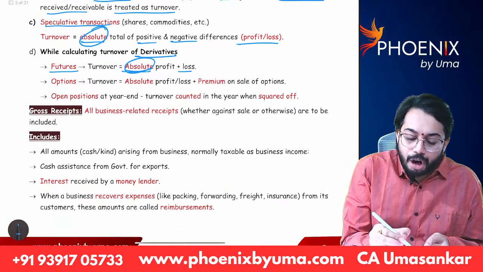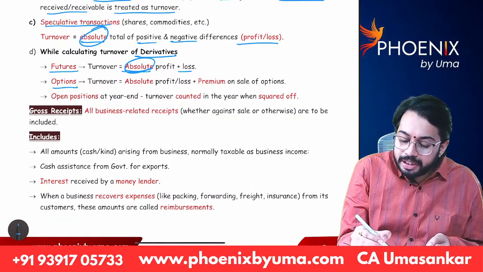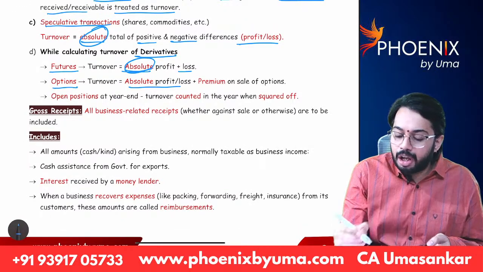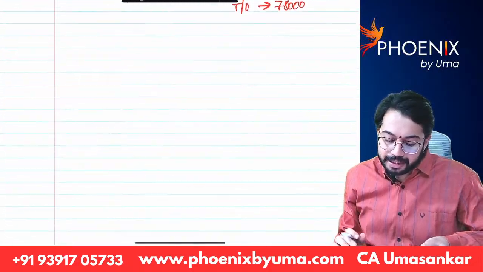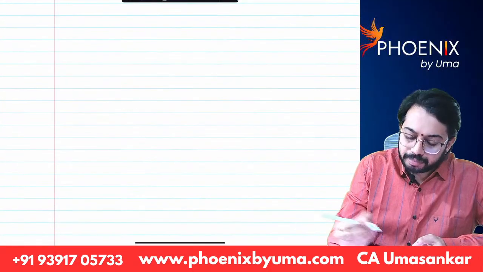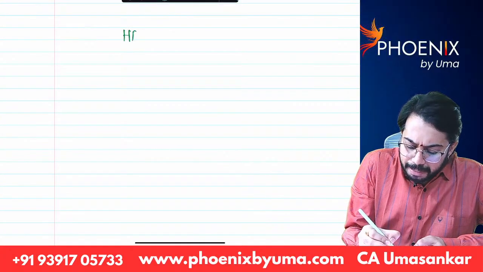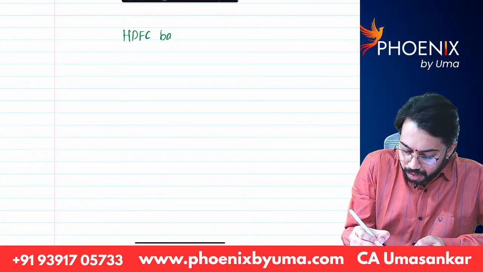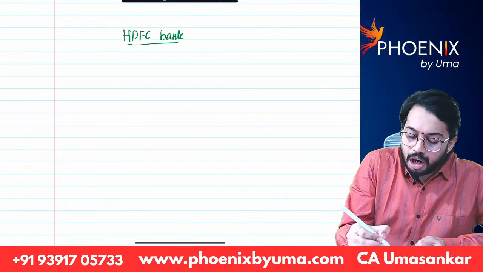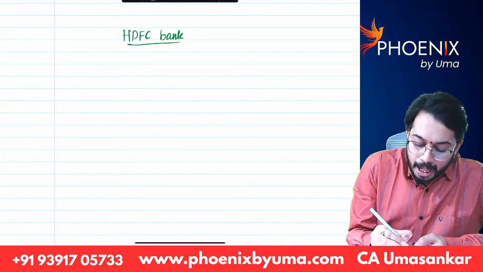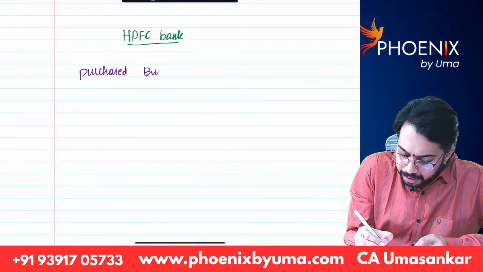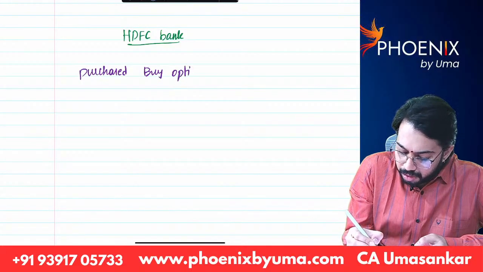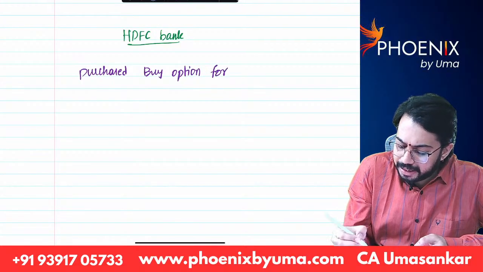In case of options, turnover is equal to absolute profit or loss plus premium on sale of options. What do you mean by this? Let's say I am dealing in HDFC Bank. I purchased a buy option for 85 rupees.